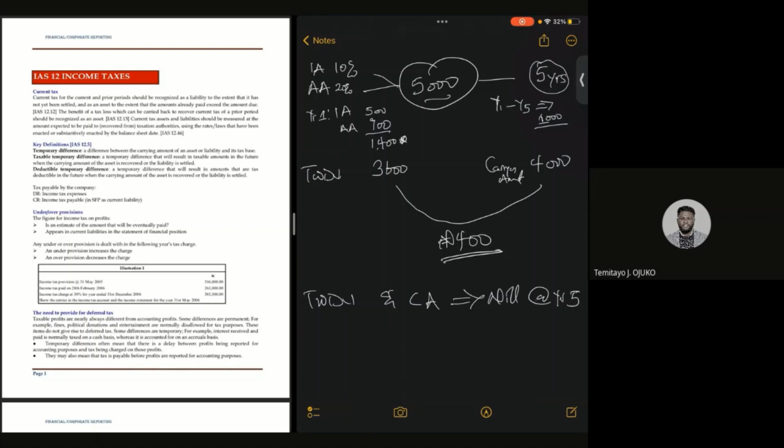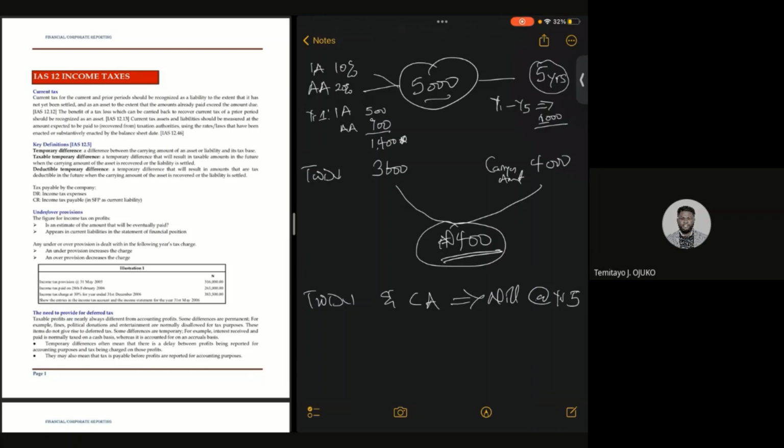It means that this 400 is just a temporary difference which will be spread over the remaining 4 years. In instances where it will not eventually nil off, then you can start talking of permanent difference.